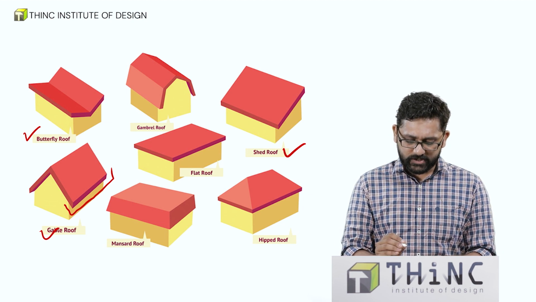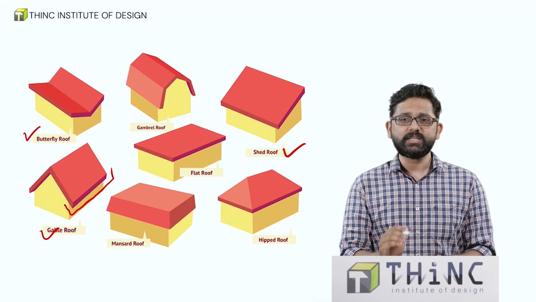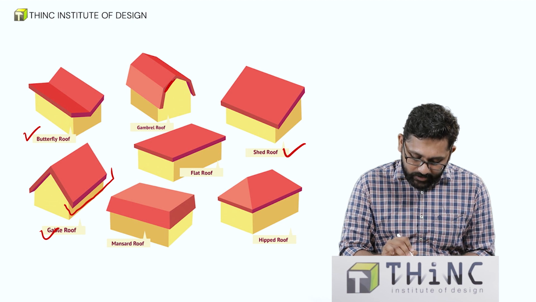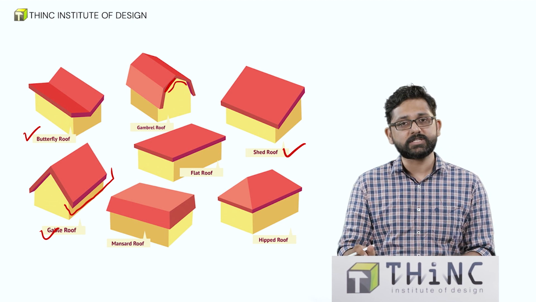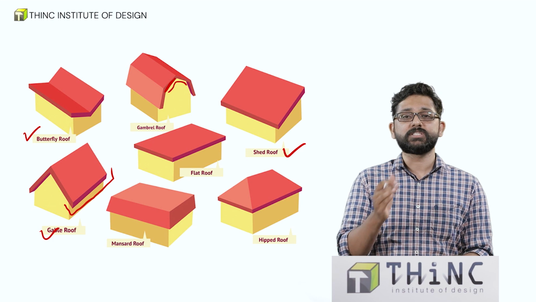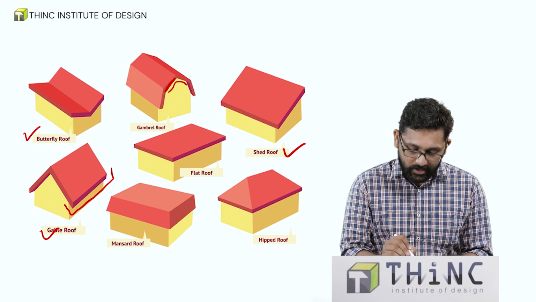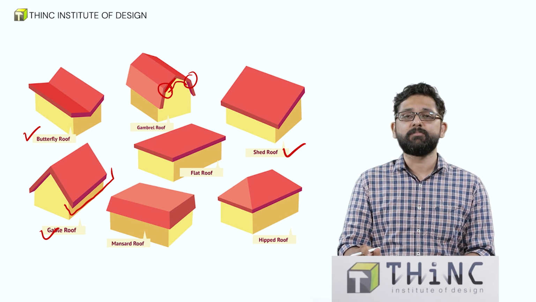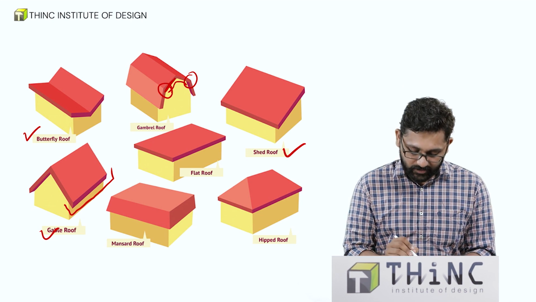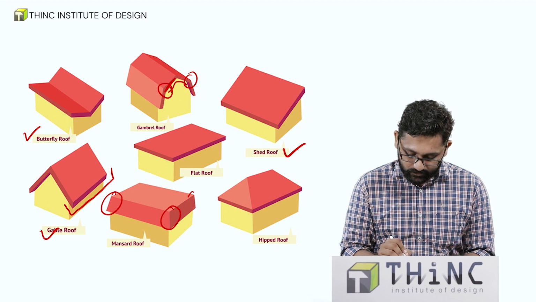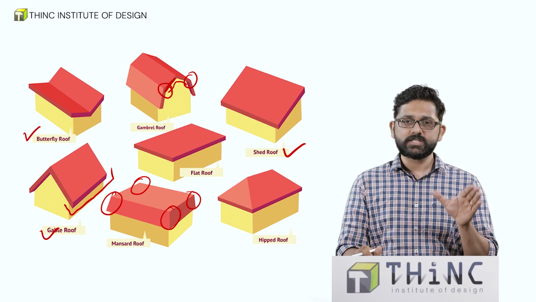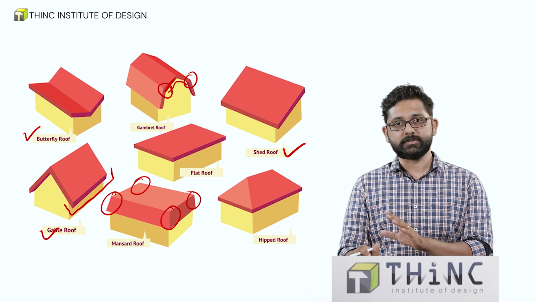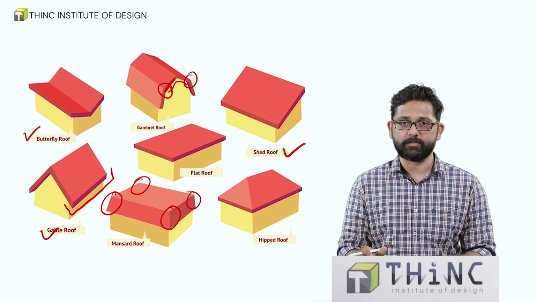There are other types of roofs, like for example the gambrel roof. One thing that you have to note when we are studying about gambrel roof is that it not only has a slope on both the sides, the slope also gets broken on both the sides. Similarly, mansard roof, you have a break on all the 4 sides of the slope. So when there is a roof's name that is given in the option, you should be able to reproduce its shape in your mind. That's how you have to study this topic.